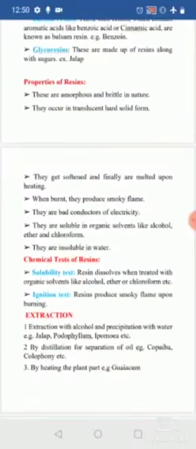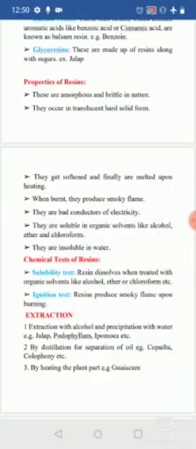So when coming to the chemical test, the general chemical test includes the solubility test. As I already know, they are insoluble in water, but they are soluble in organic solvents like alcohol, chloroform, petroleum ether and so on. Once you dissolve them in any of these, they show solubility, but if you dissolve them in water, they are insoluble.